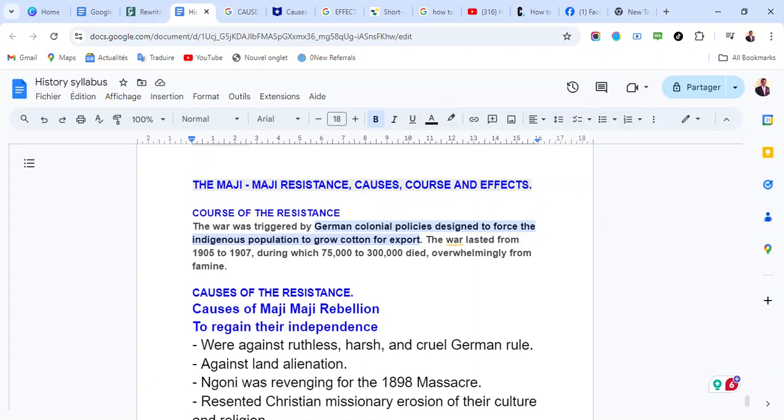So let's start with the cause. What is the cause of the Maji resistance? You have to understand the Maji people are from present-day Tanzania. So that is the Maji people. Let's look at the cause of the resistance.